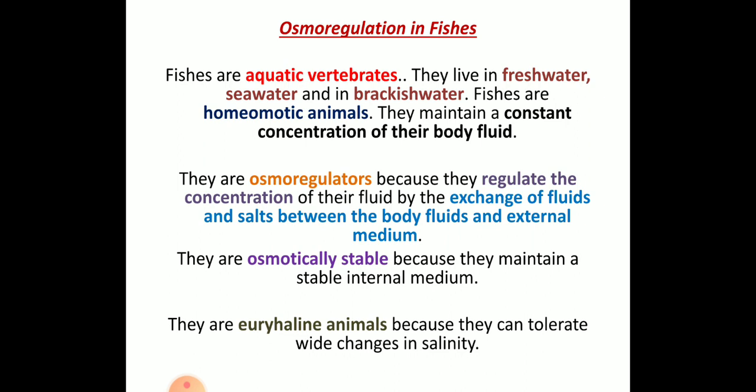They live in fresh water, sea water and brackish water, and these fishes are homeoosmotic animals, which means they maintain a constant concentration of their body fluids. Hence they are called homeoosmotic animals. They are also called osmoregulators because they regulate the concentration of their body fluid by the exchange of fluids and salt between the body fluid and the external medium.